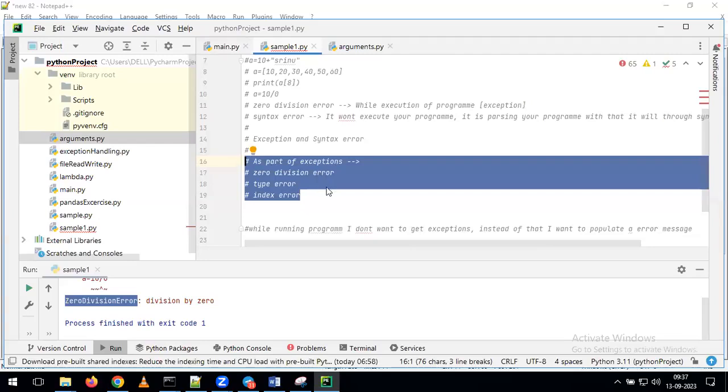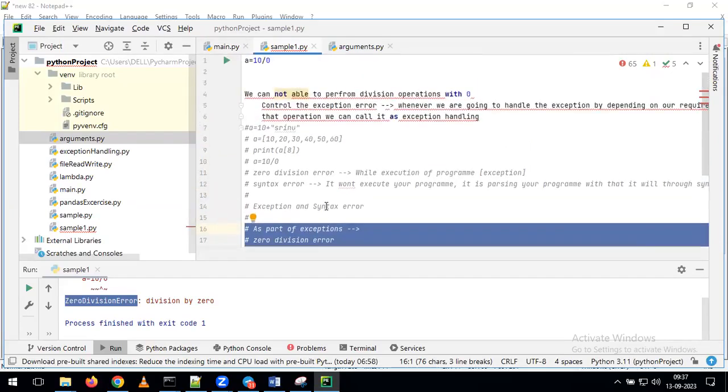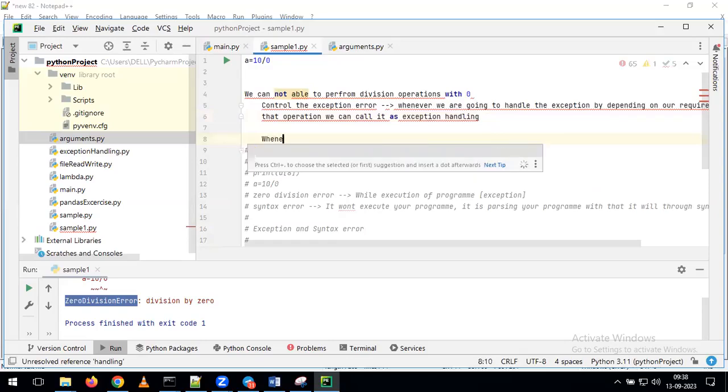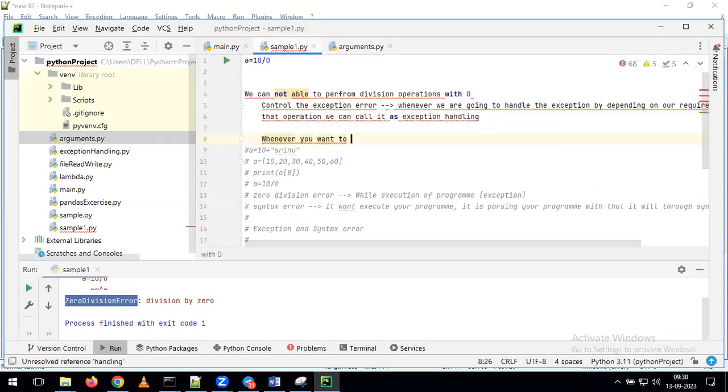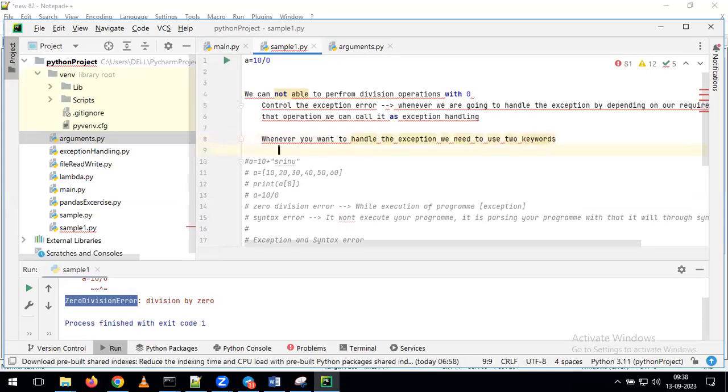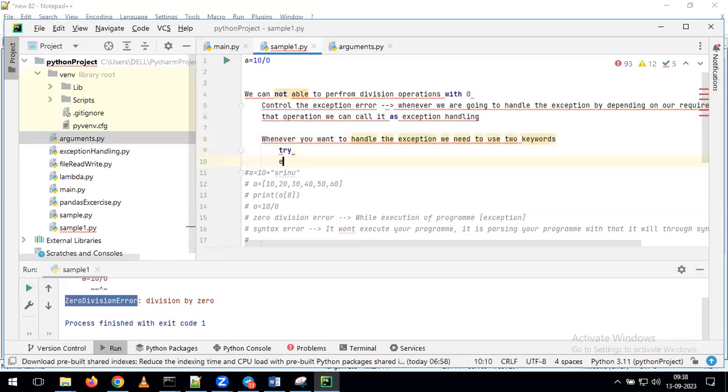Now what we are trying to understand is, instead of getting the exception error, I want to control all those kinds of exceptions depending on my requirement. Indirectly, you want to handle the exceptions depending on your requirement. That kind of operation we call exception handling. And now here we need to understand, whenever you want to handle the exceptions, we need to use two keywords. Those are nothing but try and except.